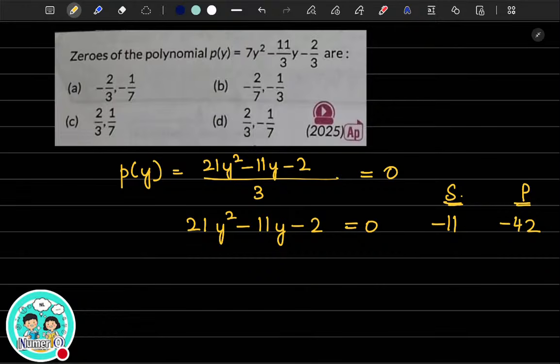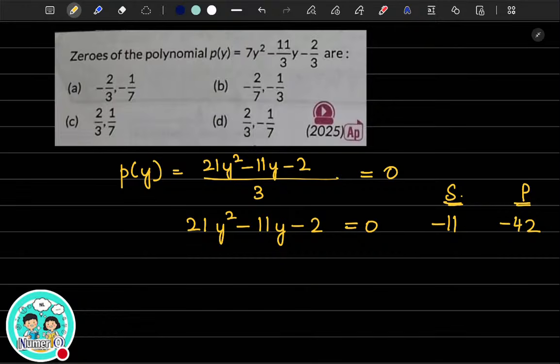So what will we do? We will use a method which is called middle term splitting. For which question are you asking to use the trial and error method? Okay, the one we are currently doing.